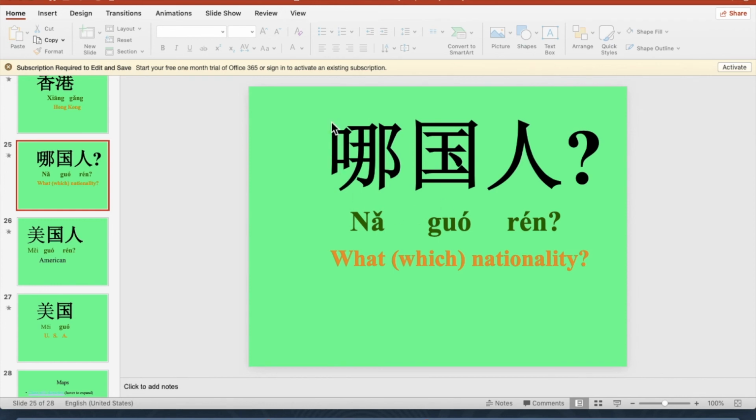You are 哪国人? Look at the location of this question. It's still at the end of the sentence. 你是哪国人? It's not 'what nationality are you'. It is 你是 what nationality, right? 你是哪国人?